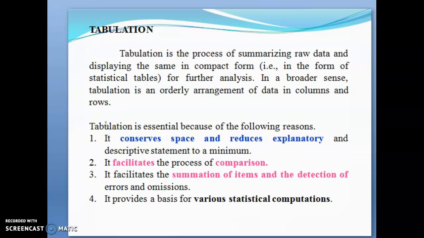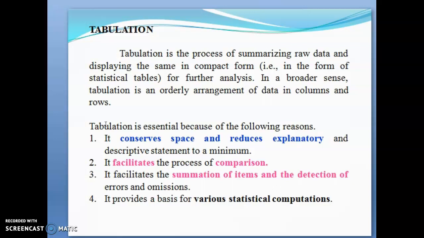Tabulation is the process of summarizing raw data and displaying the same in a compact form, either in rows or columns, that is, in the form of a statistical table. This is used for further analysis. In the broader sense, tabulation is an orderly arrangement of data in columns and rows. Tabulation is essential because of the following reasons.